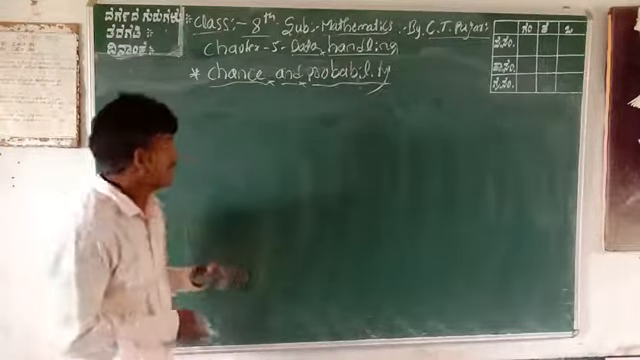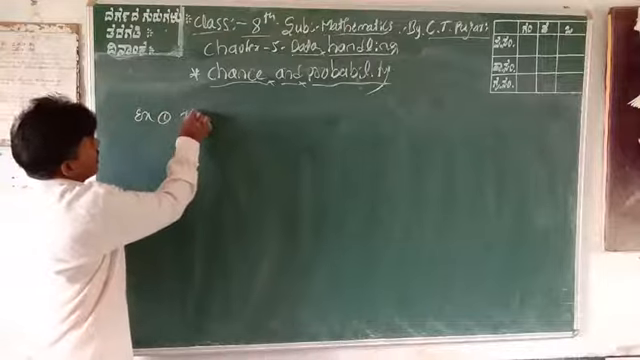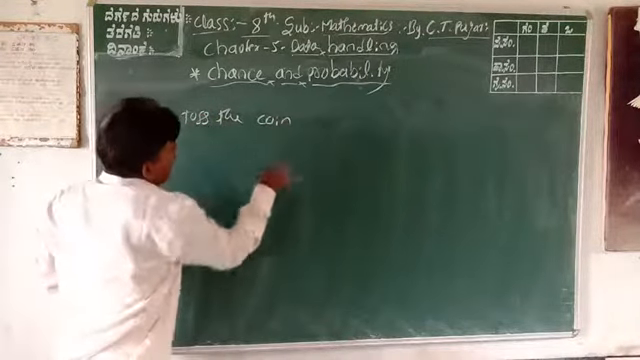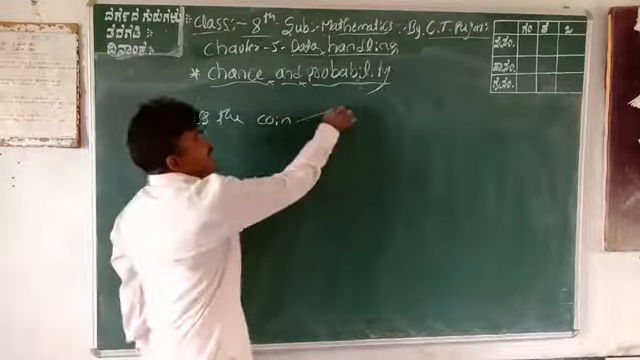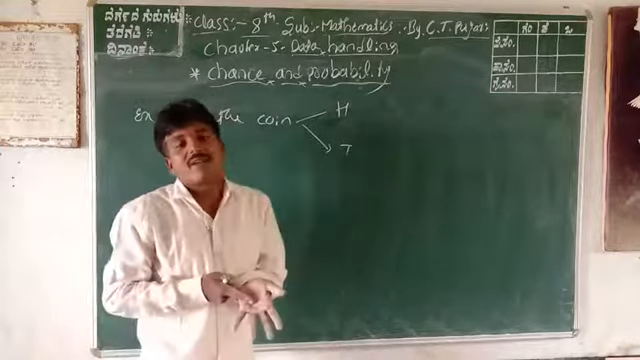For example, the first example, number 1: toss the coin. How many results or outcomes? Only 2 results. One is head, or otherwise tail. But that is not particular.